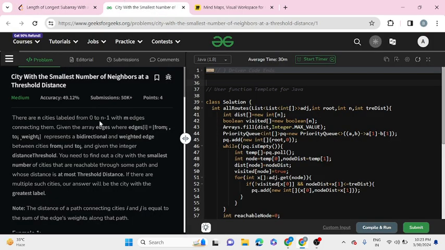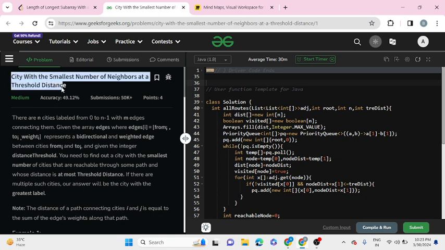So moving forward to the GFG problem of the day. The problem is City with the Smallest Number of Neighbors at a Threshold Distance.